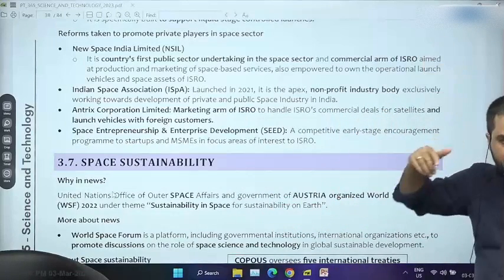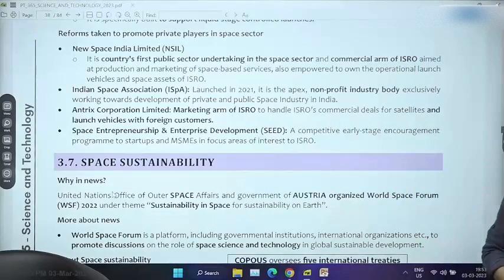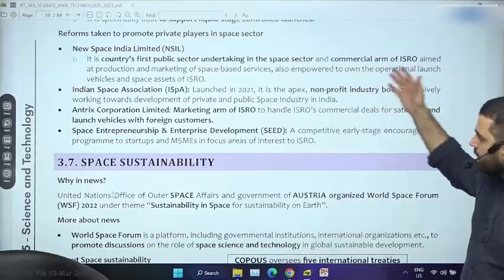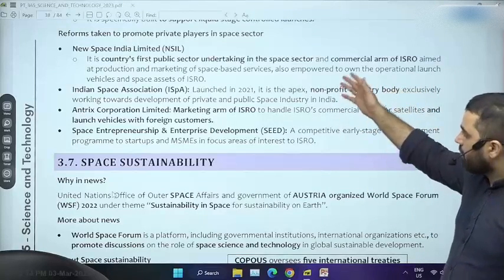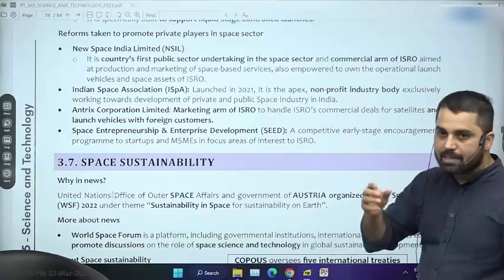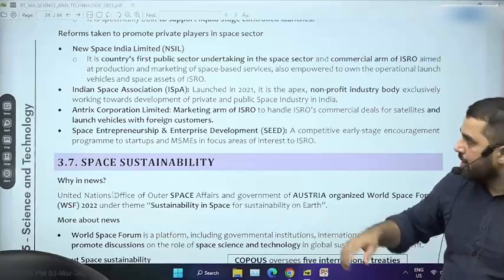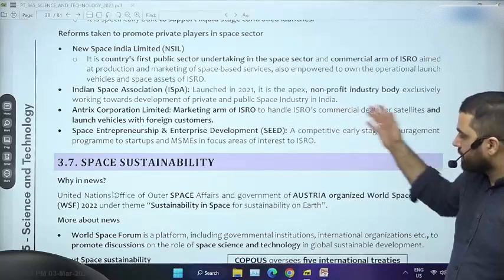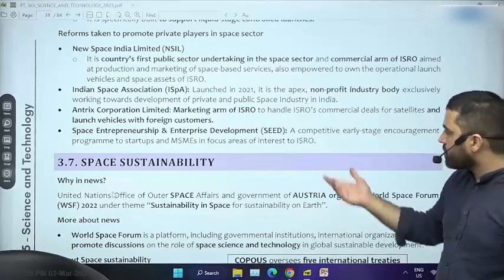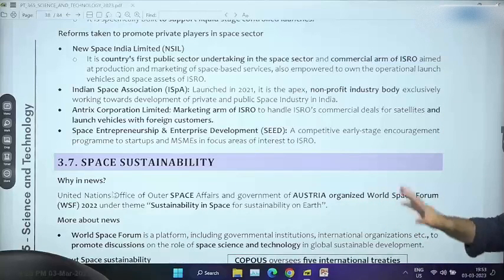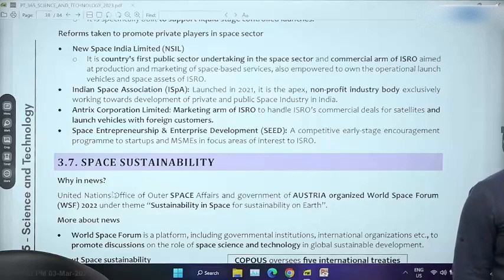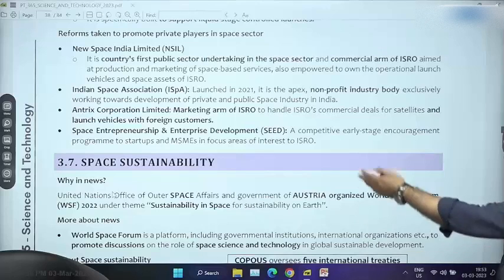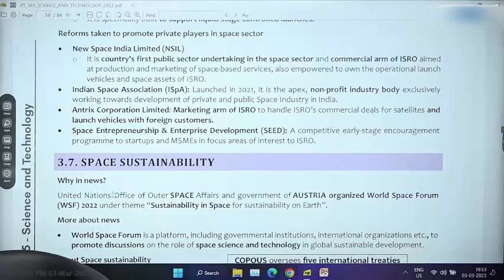What are the steps taken by Government of India to promote private sector participation? So NSIL, which is a PSU basically, collaborates with private companies. Private companies themselves have formed an association called ISPA, Indian Space Association. Antrix, which is a commercial wing of ISRO. And ISRO has also a dedicated fund as of now called SEED, Space Entrepreneurship and Enterprise Development, कि जो भी young startups होंगे जिनको capital requirement है, if their idea is really good, then it can be supported with the help of ISRO.